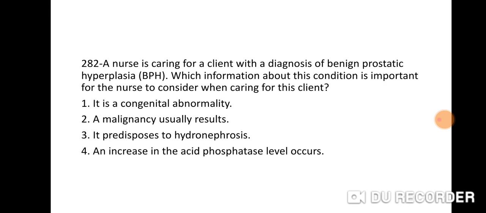Next question 282. A nurse is caring for a client with a diagnosis of benign prostatic hyperplasia, BPH. Which information about the condition is important for the nurse to consider when caring for a client? Option 1, it is a congenital abnormality. 2, a malignancy usually results. 3, it predisposes to hydronephrosis. 4, an increase in the acid phosphatase level occurs.